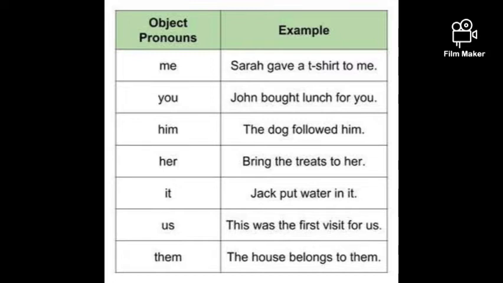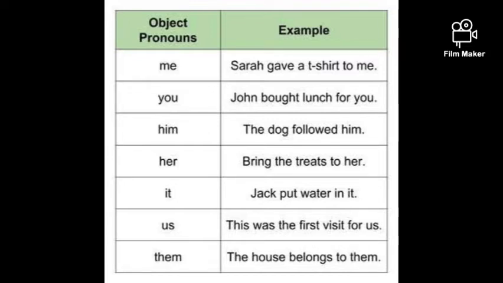For instance, Shara gave a t-shirt to me. So Shara is the subject. Giving is an action. What is the action? Giving a t-shirt. It was given to me. I got the result, the t-shirt. So one who gets the result is the object. One who does the action is the subject. John brought lunch for you. Dog followed him.